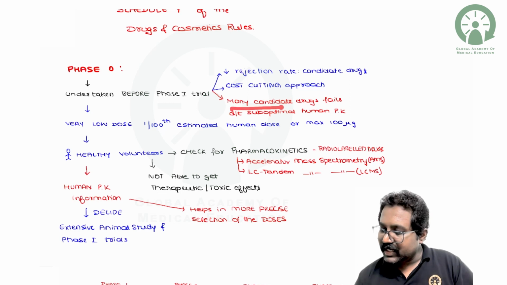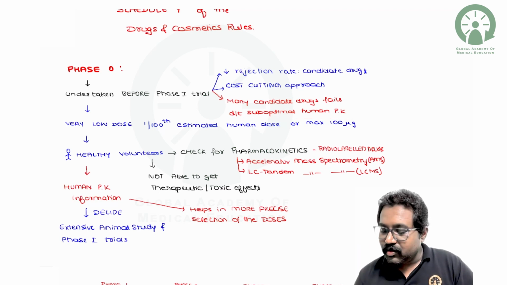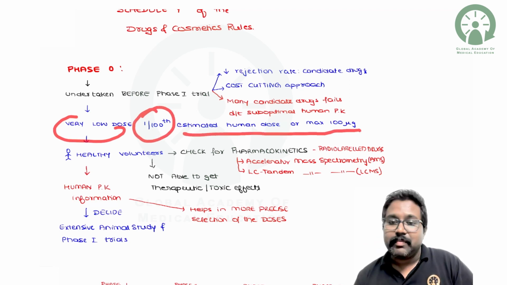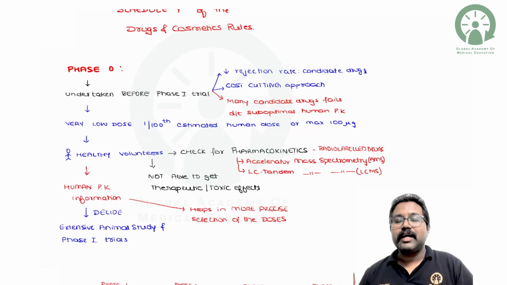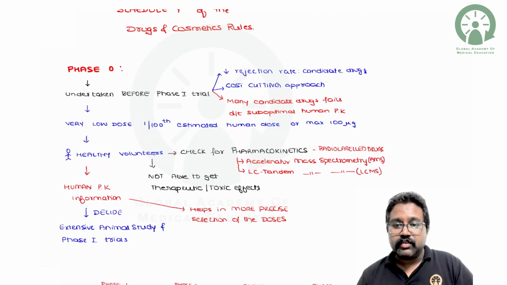Many candidate drugs fail due to suboptimal human pharmacokinetic parameters. Basically, here you are going to take a very low dose, that is 1 by 100 of the estimated human dose, or a maximum of 100 micrograms, and it will be tested on healthy volunteers. So we're going to check the pharmacokinetic parameters. If the pharmacokinetic parameters are favorable, the same candidate molecule will be taken further for the phase 1 trial.